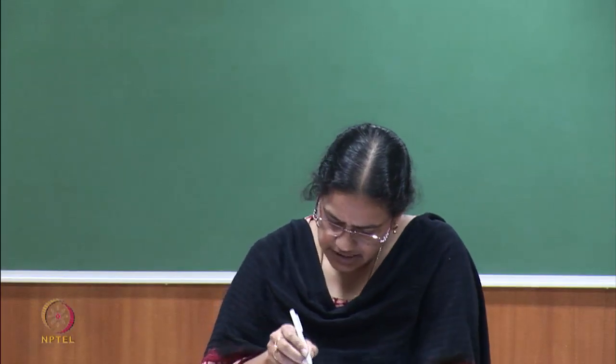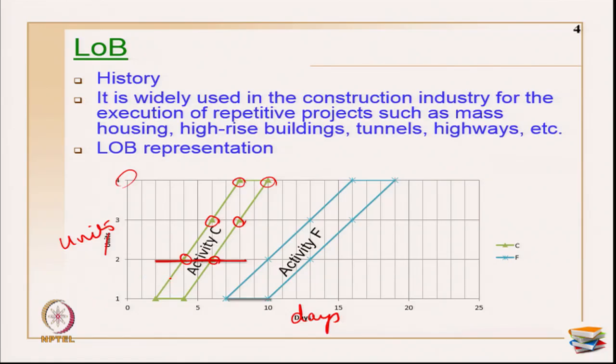If you see here, at any point of time you are drawing a vertical line and a horizontal line, so it shows the start and finish of that particular activity along that segment. Now, what about these lines? If you want to follow crew continuity, I can also follow the crew continuity. For example, this is the crew. The default in LOB diagrams is one crew. So I have one crew which, after finishing my first unit, goes to my second unit, finishes it, then goes to the third unit, and then to the last unit, and this is my last unit completion.